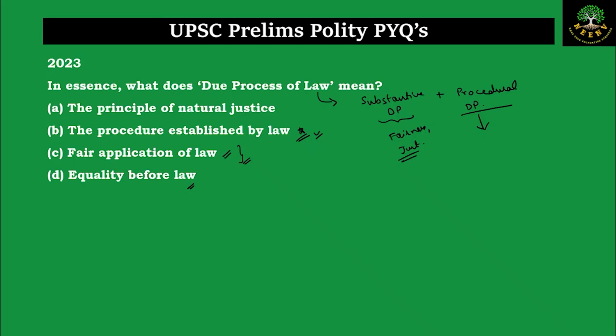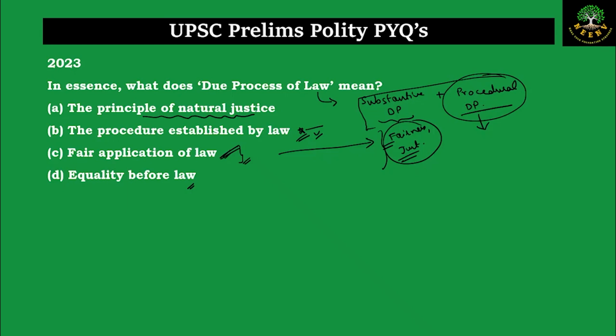But when we say principles of natural justice, it involves both substantive due process and the procedural due process. Here, option B only involves one aspect, that is the procedural due process. If you look at fair application, it is just concerned about whether the fair application is happening or not without any discrimination. So it is slightly concerned with the fairness and whether the law is just or not. It is also concerned with only one aspect. But when we say due process of law, it has to have the substantive due process and also the procedural due process. And the option that will sync with this is principles of natural justice.